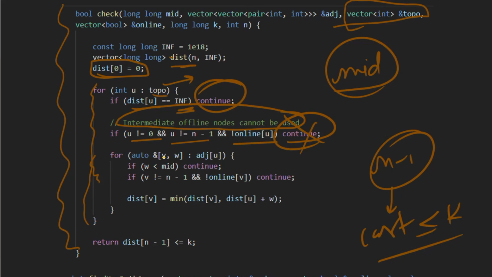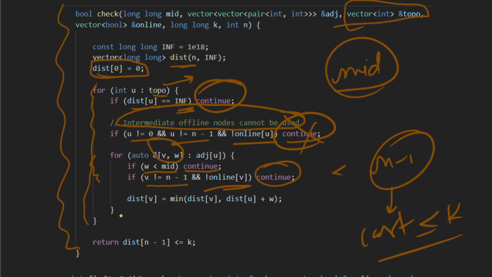Also, if the node is online, then we check the neighboring nodes, and if the edge weight is less than mid, so as we know, we also have to skip all the edges having value less than mid. So if the edge weight is less than mid, then we skip that neighboring node. Or if v is not equal to n minus 1 and it is offline, if the neighboring node is also offline, then we skip it.